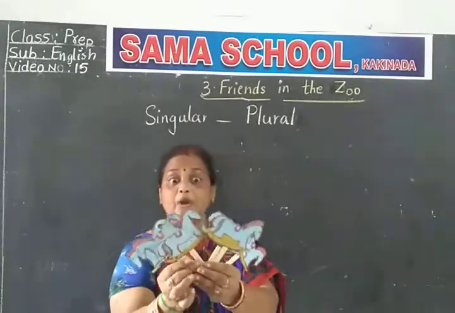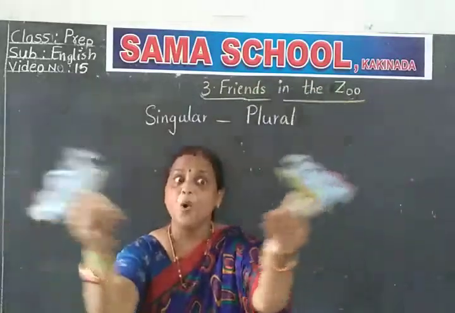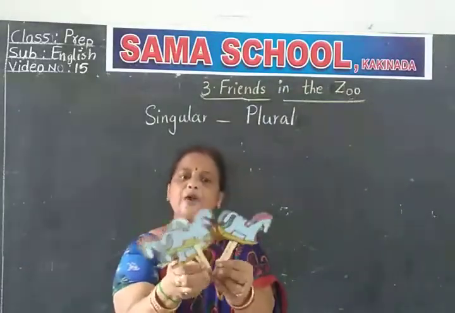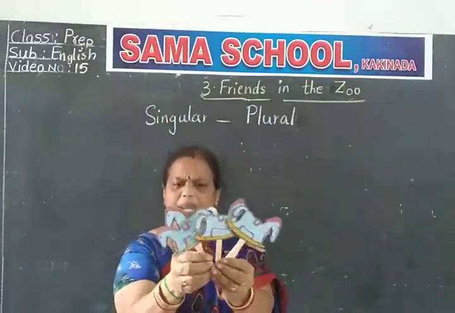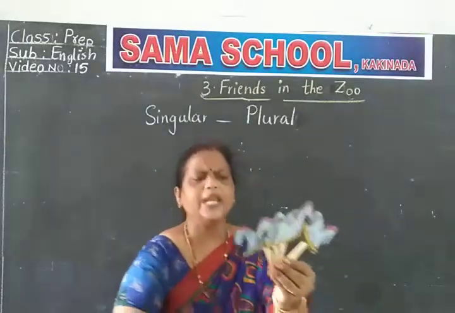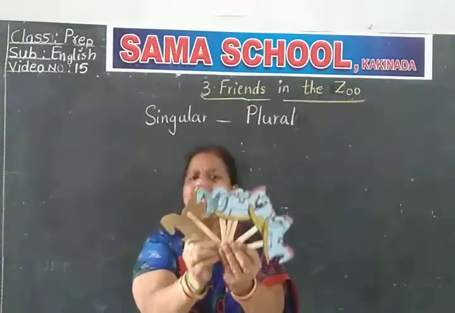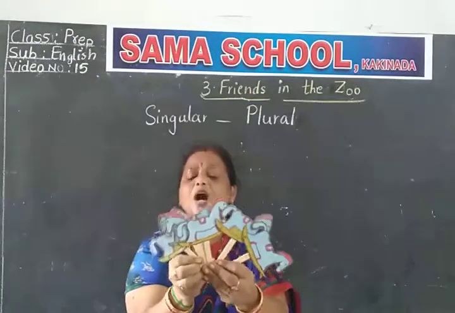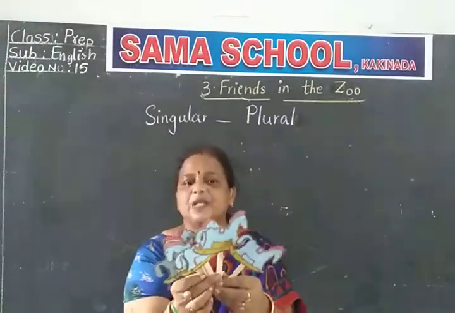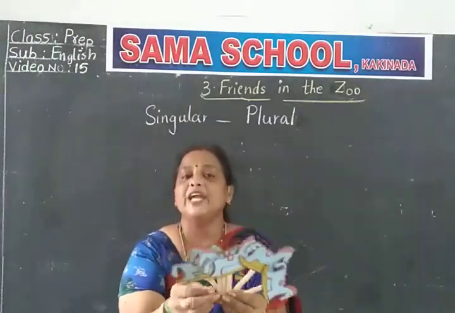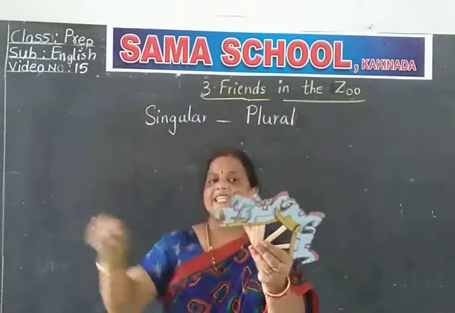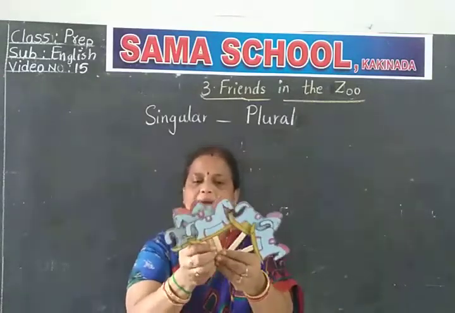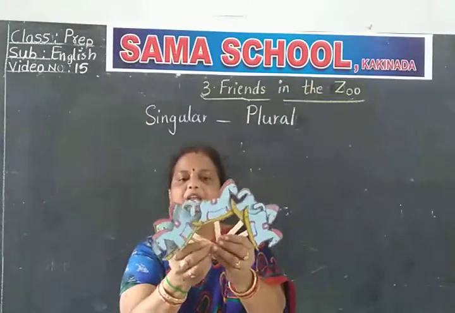Now we have a number of so many toy horses. See, Amma, you can see so many are there. What do we say for so many? See, children, many are there. Now what do we say? Toy horses. And at the end of the word we add s. I'll show you on the blackboard. First let me tell you orally, I'm telling you, children.